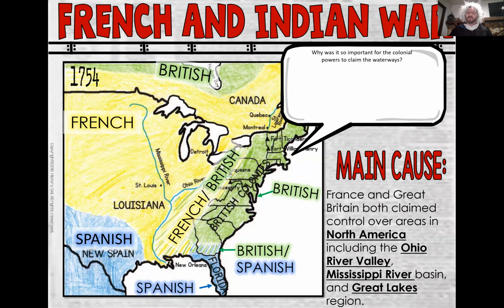The section where it's both the green and the yellow on the map here, those are the areas that both countries wanted. And as is usually the case when two countries want the same piece of land, they went to war. Now, truth be told, the British government in London really didn't care a whole lot about that area there in the middle, but it was the British in the colony who really wanted that land. So they kind of, well, they picked a fight with the French.